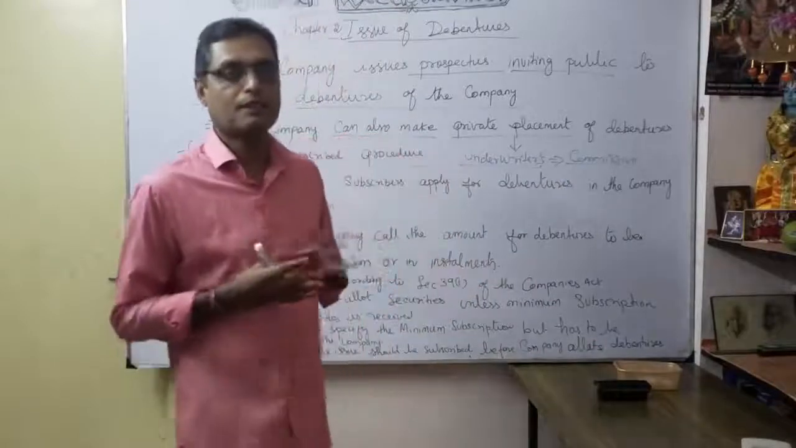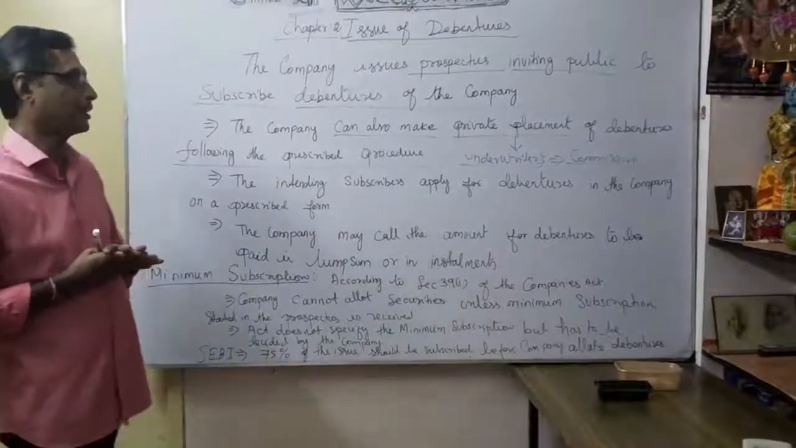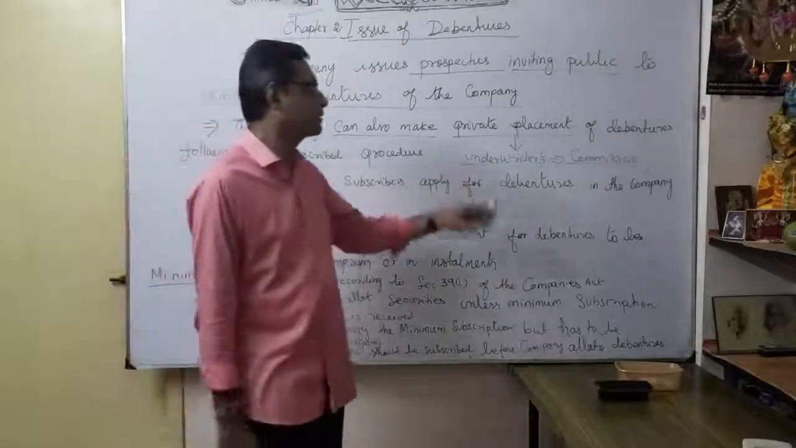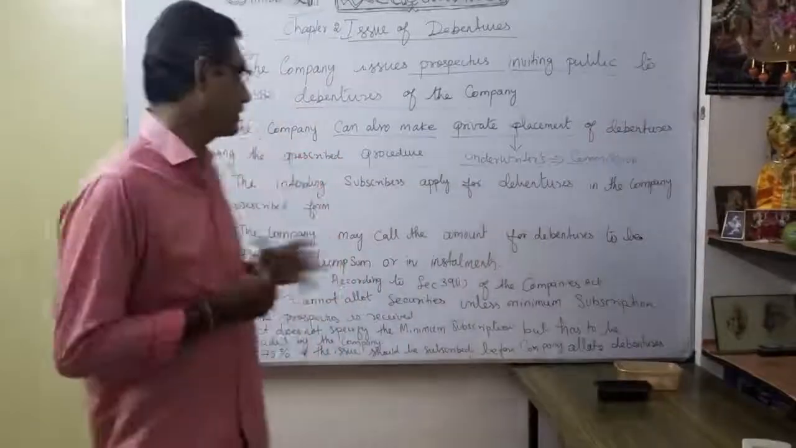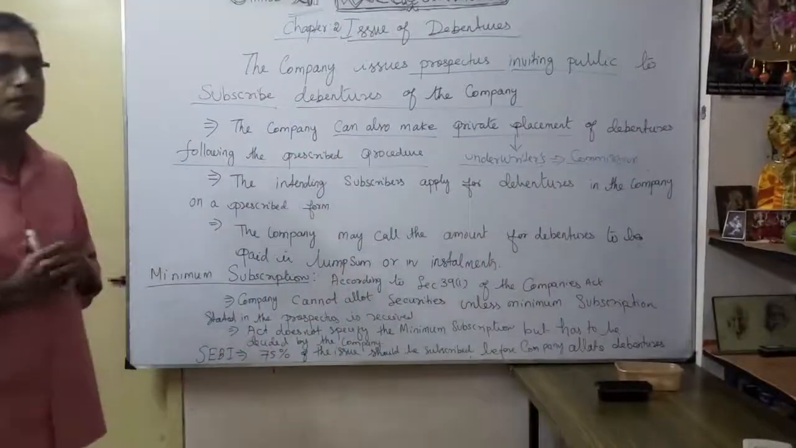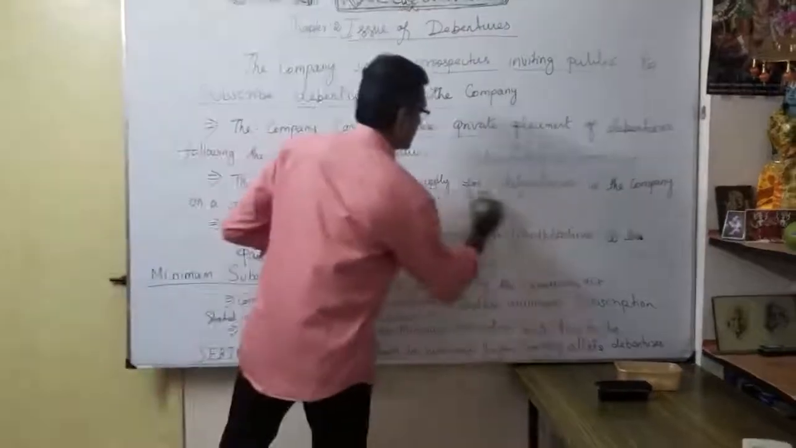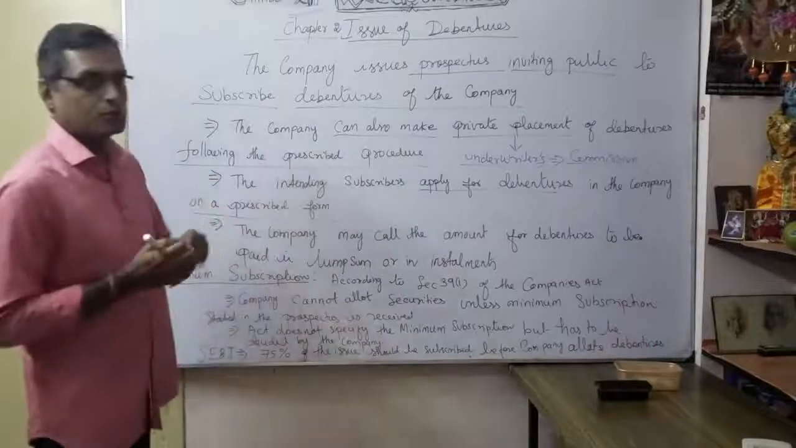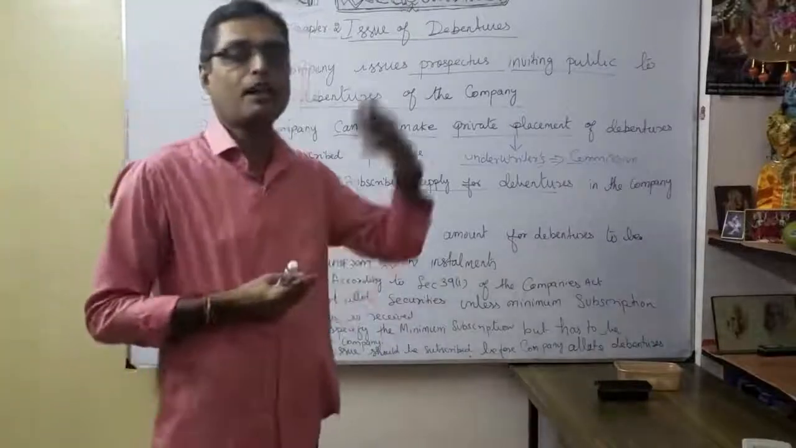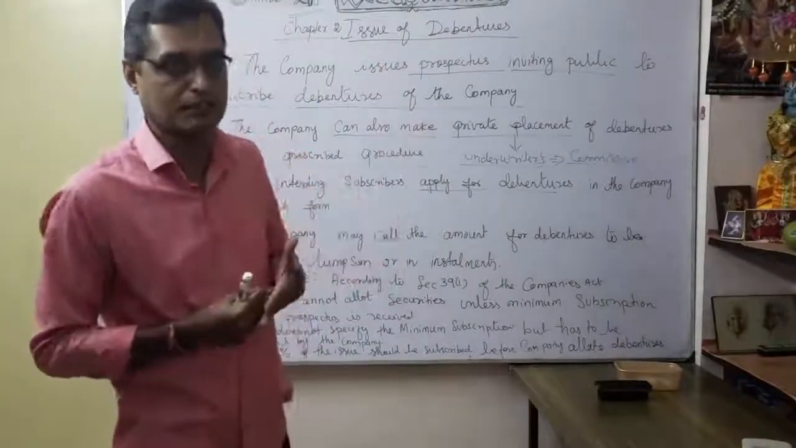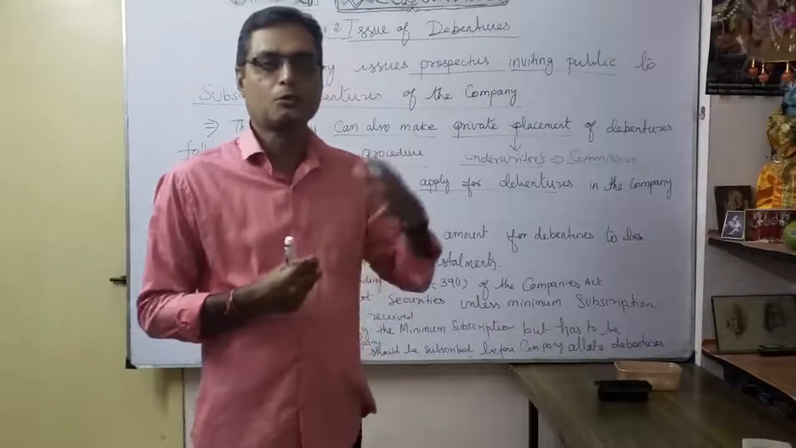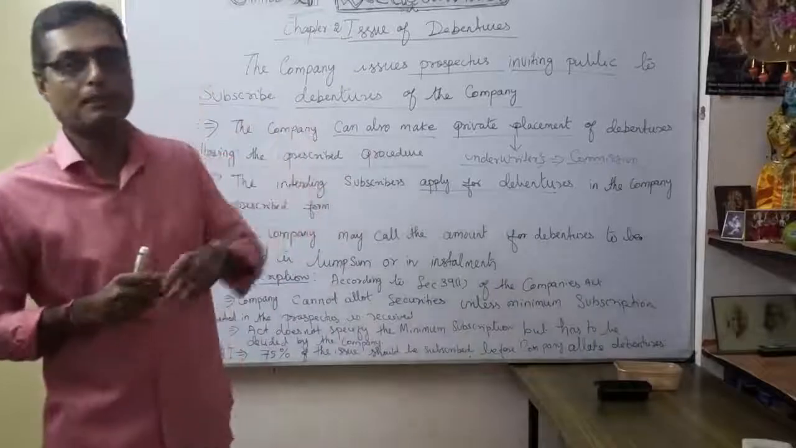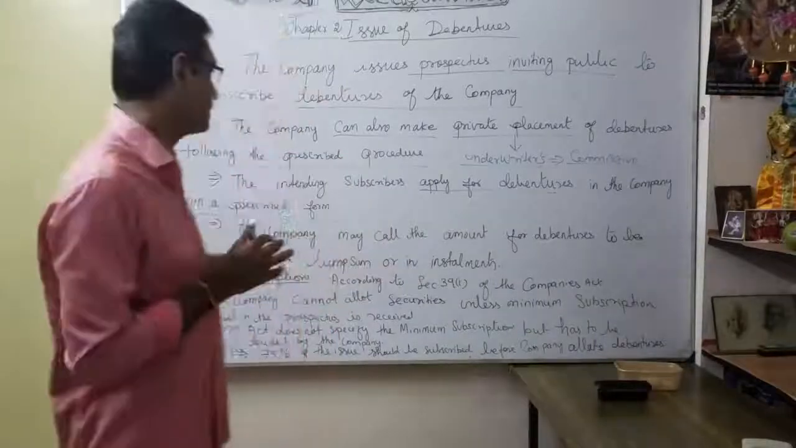Ultimately the company wants money, so how to mobilize the funds. That is the second very important point: the private placement is nothing but through underwriters. Then the intending subscribers apply for debentures in the company on the prescribed form. They are given an application form, and they have to fill in all the details, such as name and how much they are interested in buying. The company gives its address, everything, in the prescribed form.